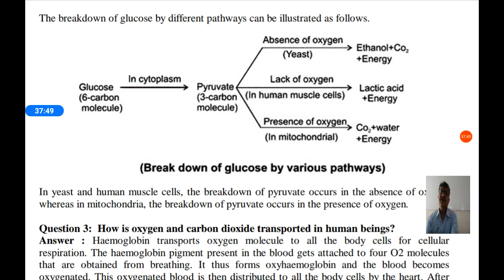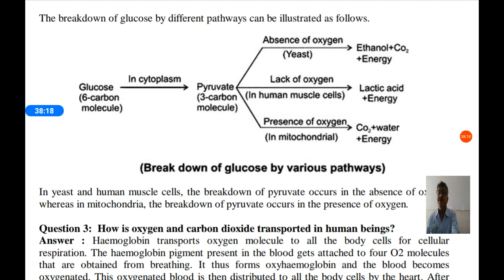There is lack of oxygen. If there is lack of oxygen in human cells, lactic acid and energy is produced, and that will cause pain in muscles. And in presence of oxygen, if there is a large amount of oxygen available and we are breathing properly, then in mitochondria a large amount of energy is produced along with carbon dioxide and water.